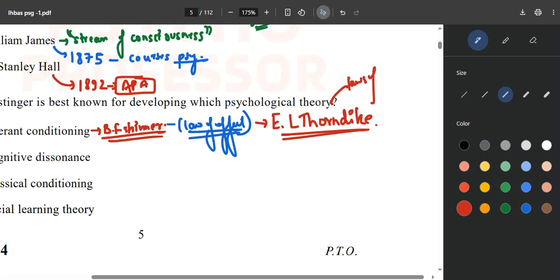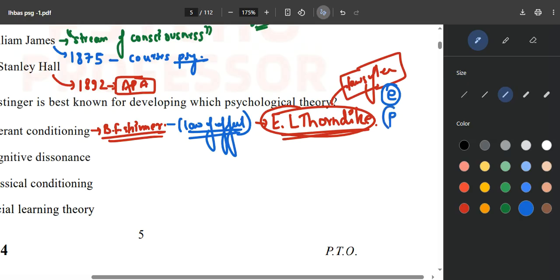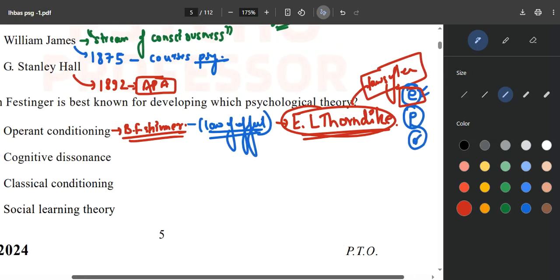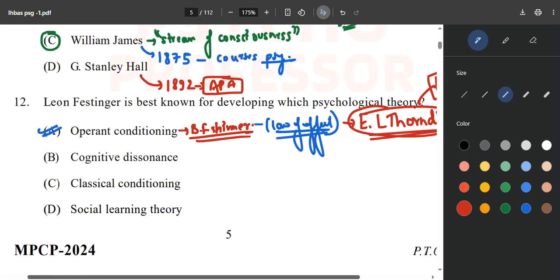Laws of learning were given by whom? Not operant, not Skinner, not Festinger, not Bandura, and not Pavlov. Laws of learning were given by E.L. Thorndike. Now, what are these laws? These laws are, first of all, the law of effect, the law of practice, and the law of readiness. And this law of effect was the first one that was taken by B.F. Skinner smartly and used as his own operant conditioning.